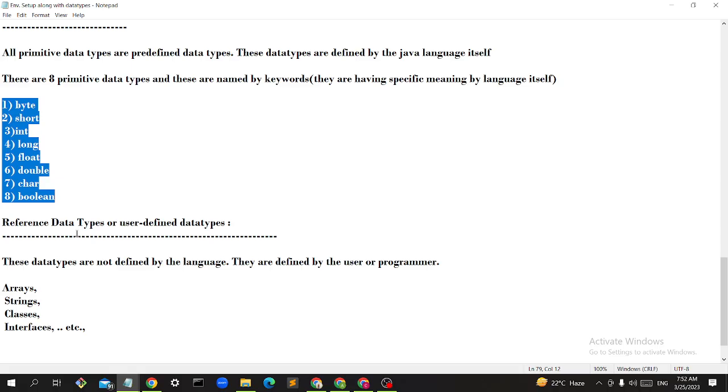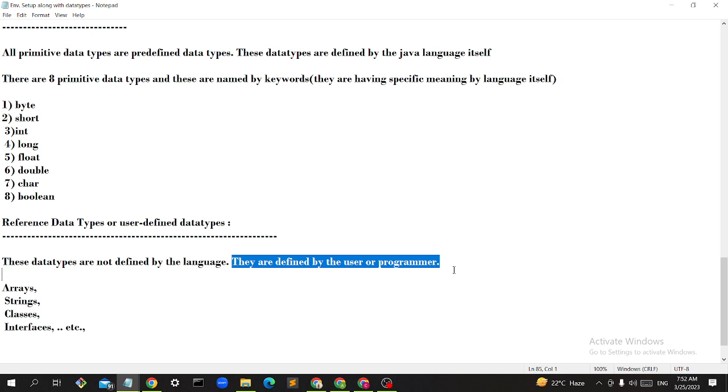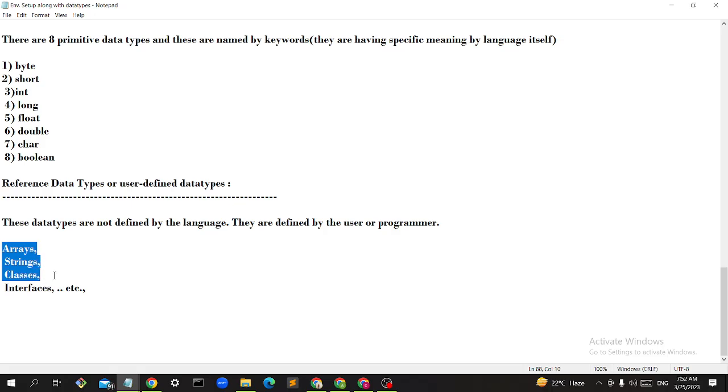So these are called reference data types. These data types are not defined by the language. They are defined by the user or programmer. So what are those data types? Arrays, strings, classes, interfaces. These are some of the known reference data types.